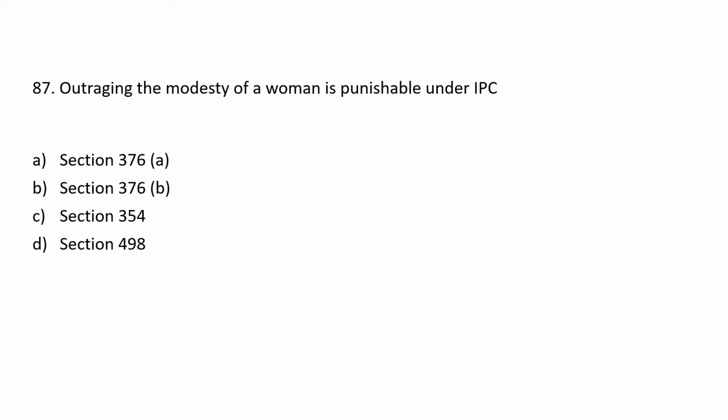Next, outraging the modesty of a woman is punishable under IPC: A. Section 376A, B. Section 376B, C. Section 354, D. Section 498. The answer is C. Section 354.